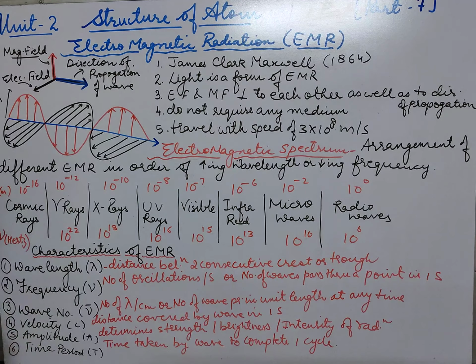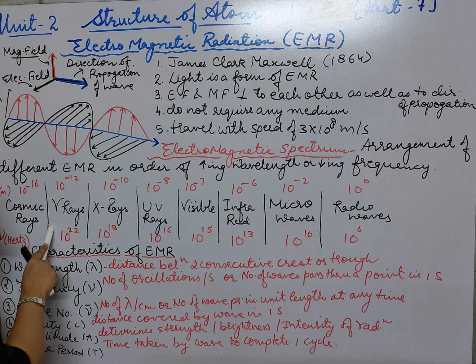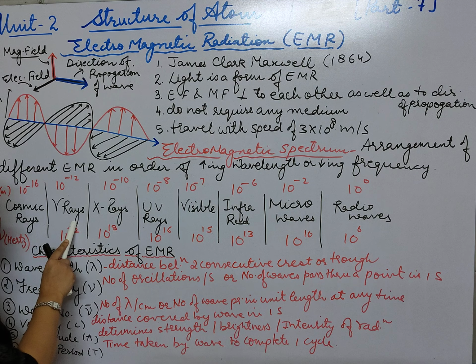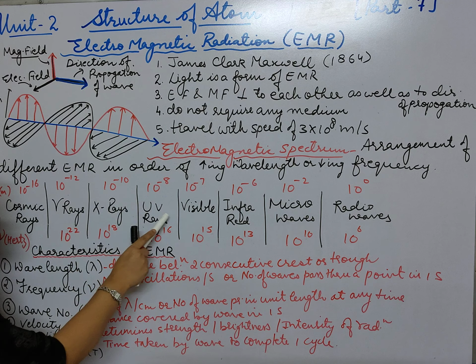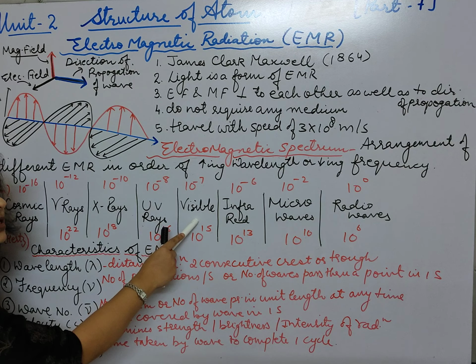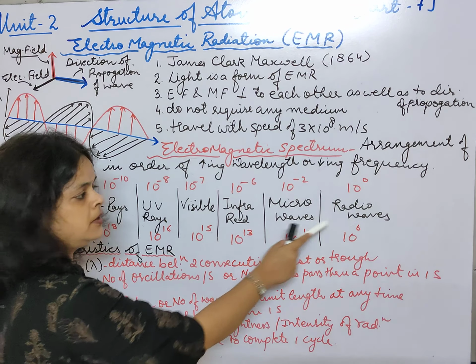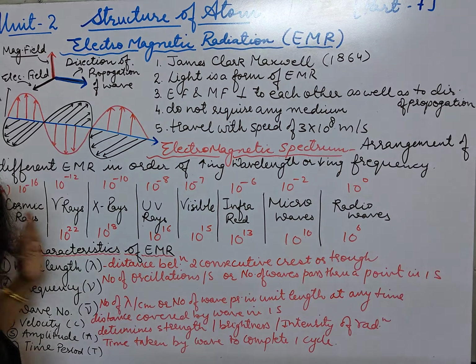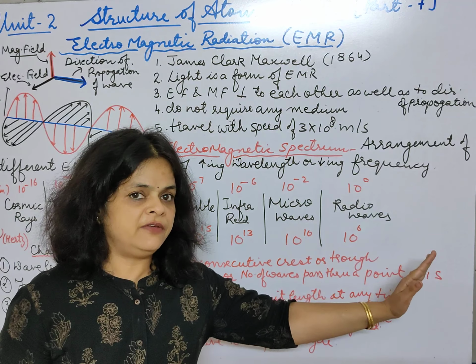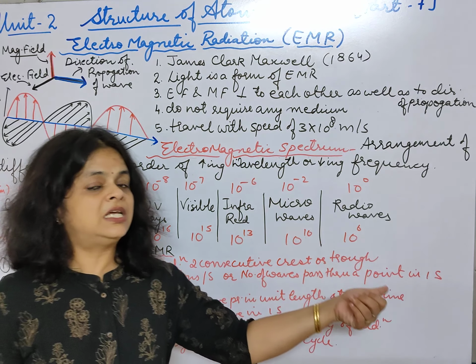Let's go through it. First, cosmic rays, gamma rays, X-rays, UV rays, visible rays, infrared rays, microwaves, radio waves, the wavelength is increasing.